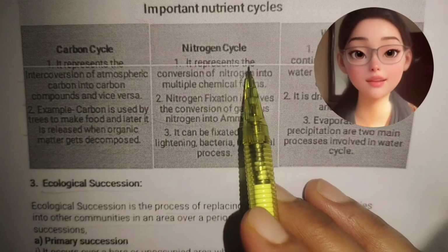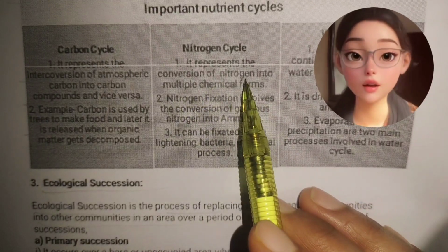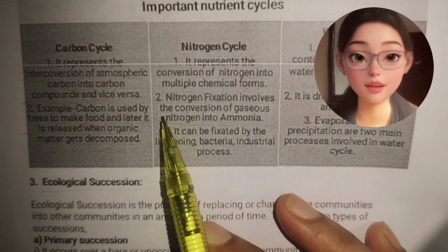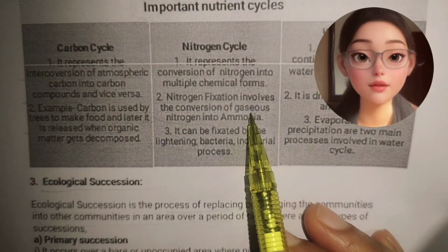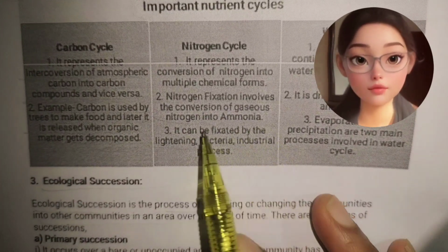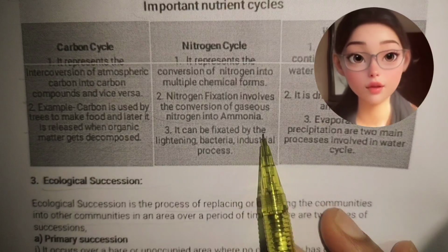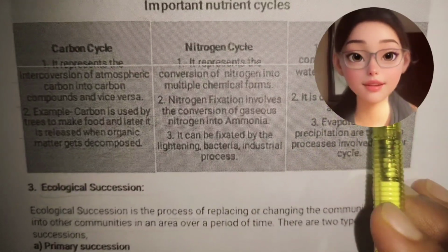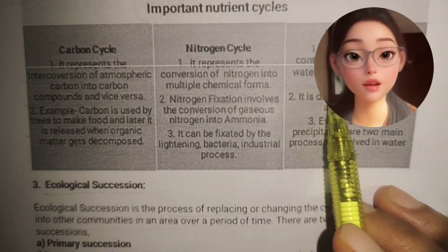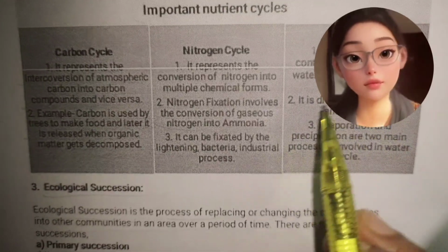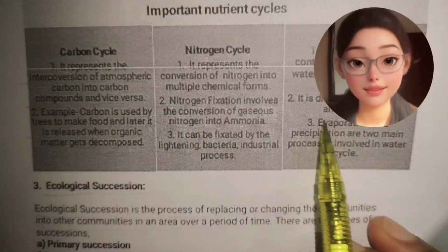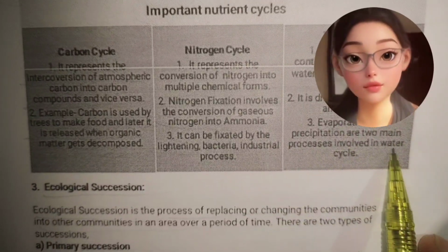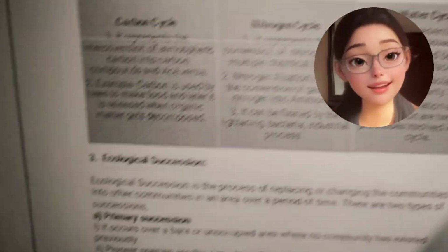Nitrogen cycle. It represents the conversion of nitrogen into multiple chemical forms. Nitrogen fixation involves the conversion of gaseous nitrogen into ammonia. It can be fixed by lightning, bacteria, and industrial processes. Water cycle. It represents the continuous movement of water above and below the Earth's surface. It is driven by solar energy and gravity. Evaporation and precipitation are two main processes involved in the water cycle.